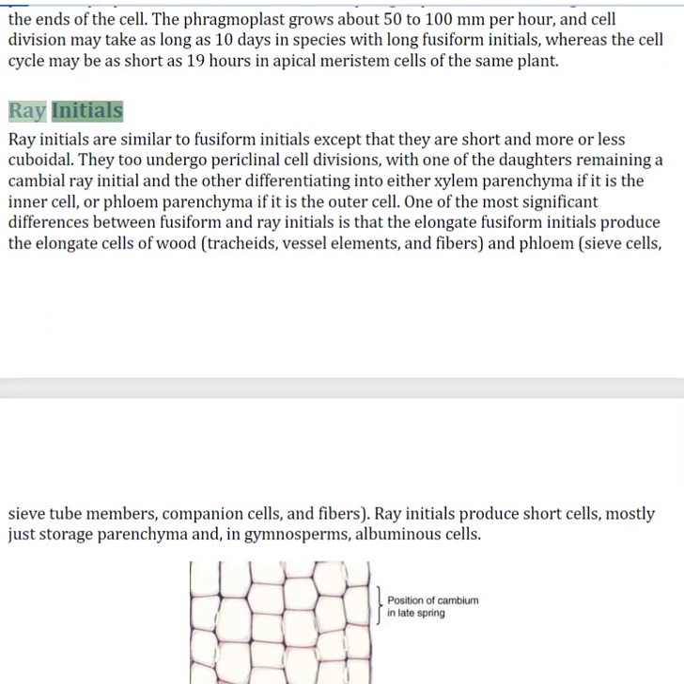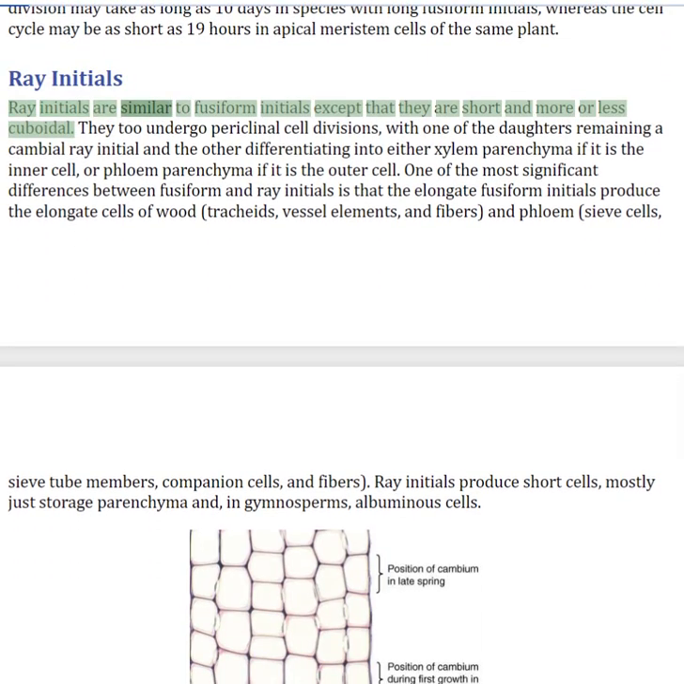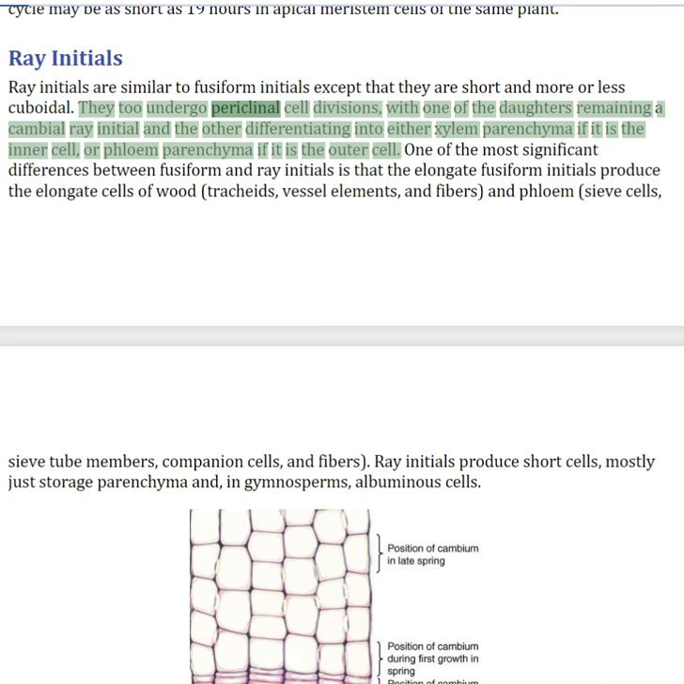Ray initials. Ray initials are similar to fusiform initials except that they are short and more or less cuboidal. They too undergo periclinal cell divisions, with one of the daughters remaining a cambial ray initial and the other differentiating into either xylem parenchyma if it is the inner cell, or phloem parenchyma if it is the outer cell.